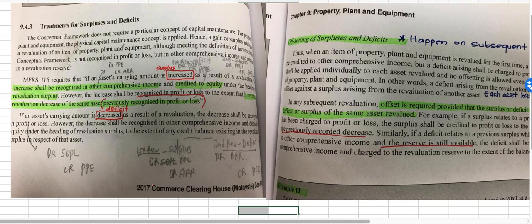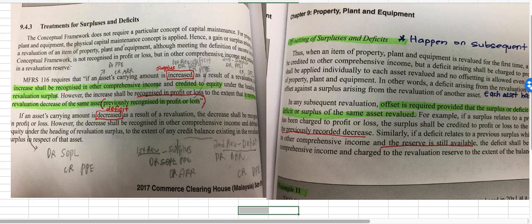This is explained under 9.4.3, that is treatment for surplus and deficit. So MFRS 116 requires that if an asset carrying amount is increased, so this one refers to surplus, as a result of revaluation, the increase shall be recognized in other comprehensive income and credited to equity under the heading of revaluation surplus.